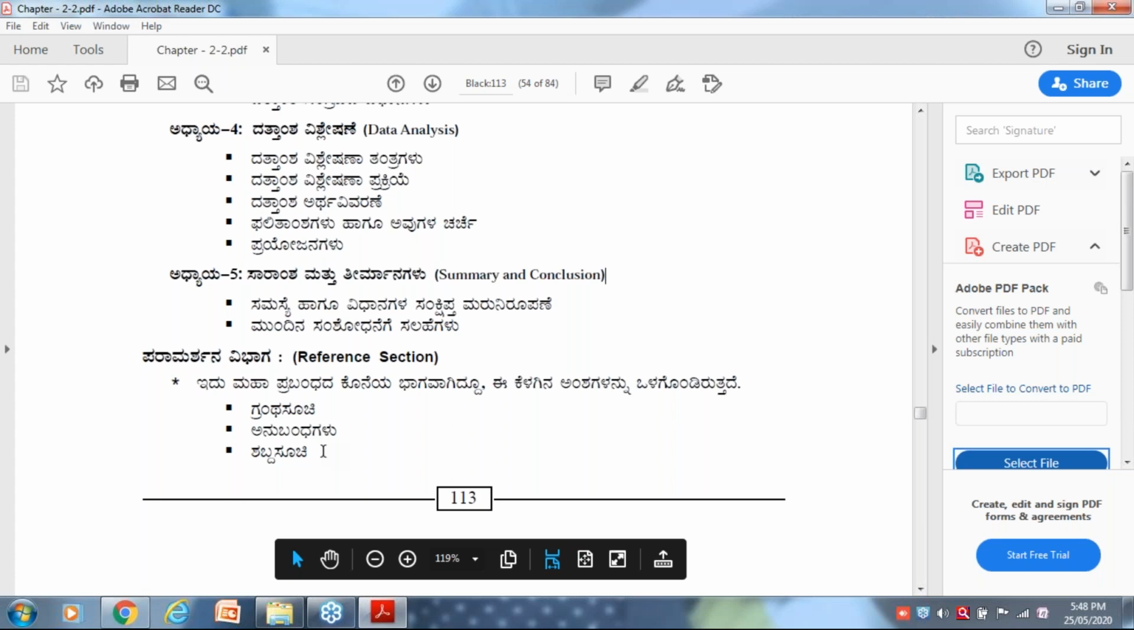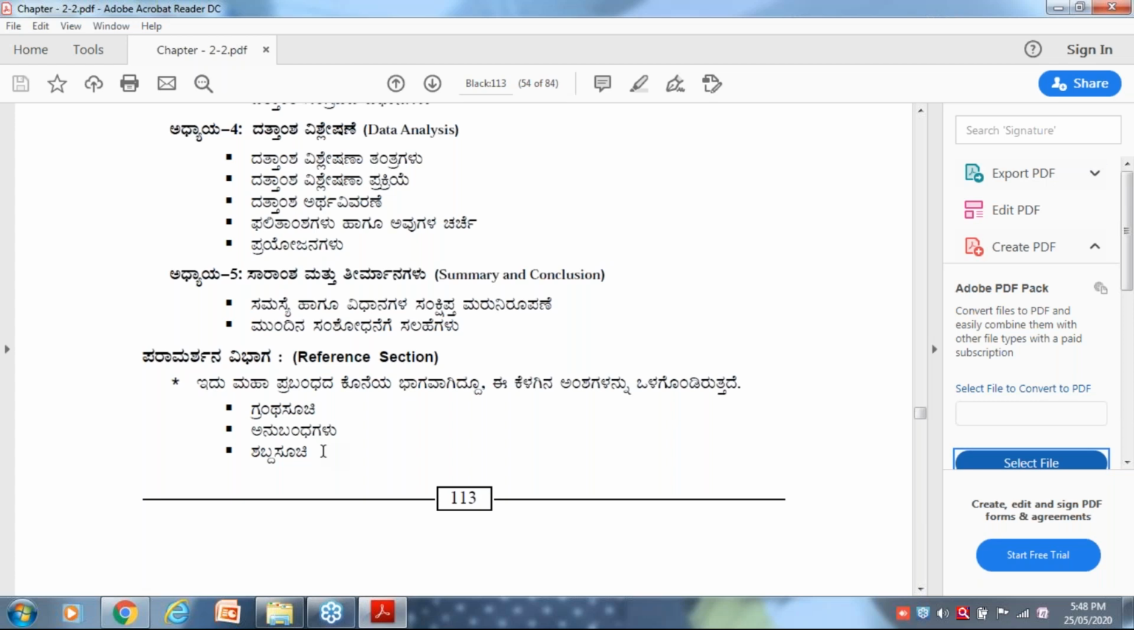Whatever you have told there, you are going to acknowledge them at the last. You are going to cover them in the last position, or you are going to make attachments.